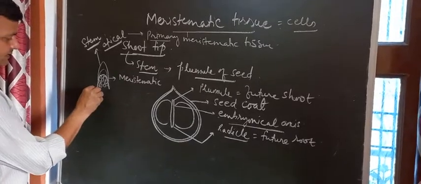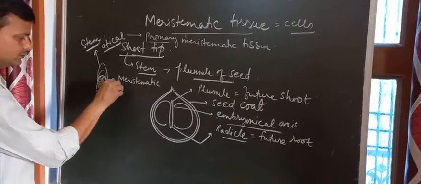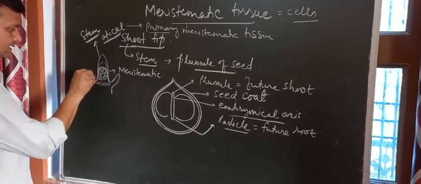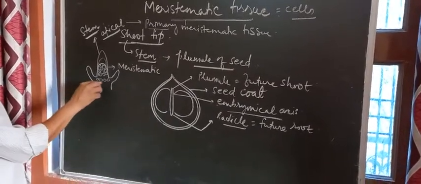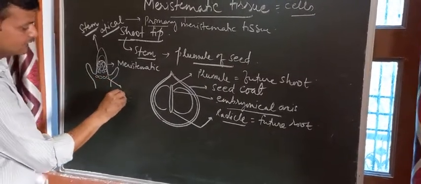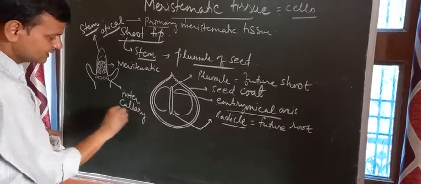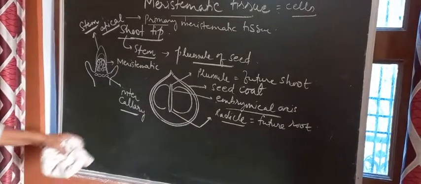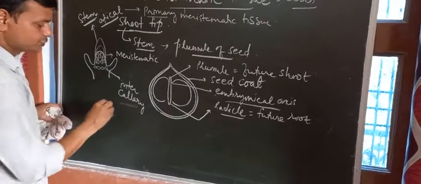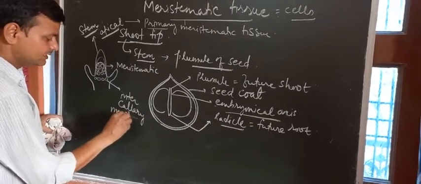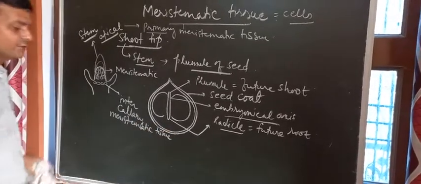Some cells will remain at the base here and they are going to form the node from where the leaves or the branches are going to arise, and those present at the base of the node are called intercalary. They are also continuously dividing, so they are called intercalary meristematic tissue, and this is also forming initially.